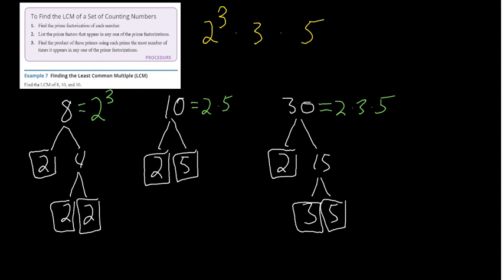So what I'm going to do now is take the product of 2 cubed times 3 times 5, right? Well, 2 cubed is 8. 8 times 3 is 8, 16, 24. It's 24. And then 24 times 5 is 120. So 120 is my least common multiple of example 7, of these three numbers, 8, 10, and 30. Okay, and hopefully that helped you out. But that is how we do it.